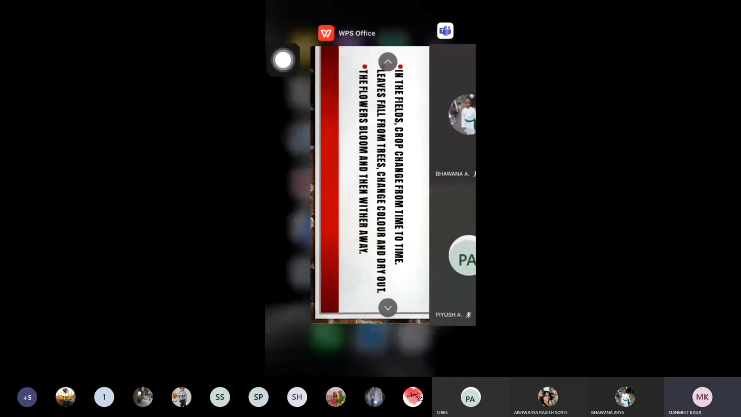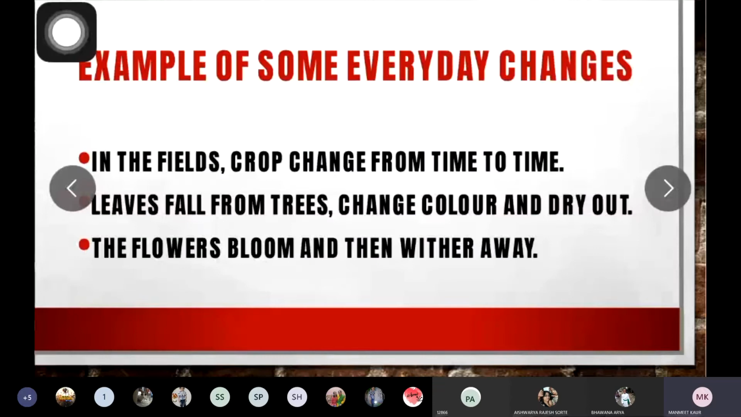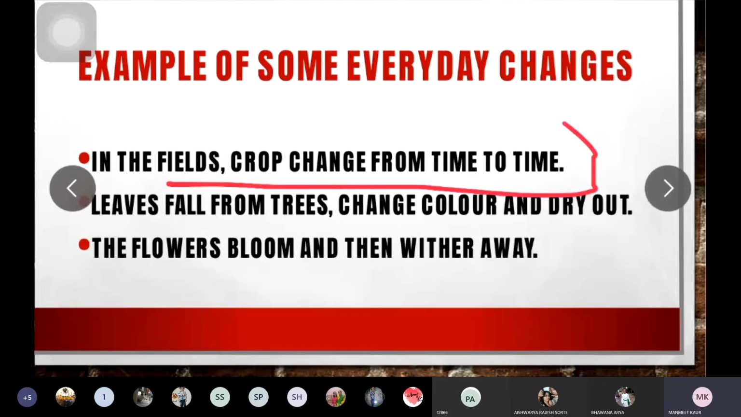So the first example that we studied of everyday changes is that in the fields the crop changes from time to time. First it is a seed, then it is converted into a short shoot or the stem, then from that stem leaves come out, then flowers come out, then fruits come out. So this is a type of change that we observe in our everyday life.